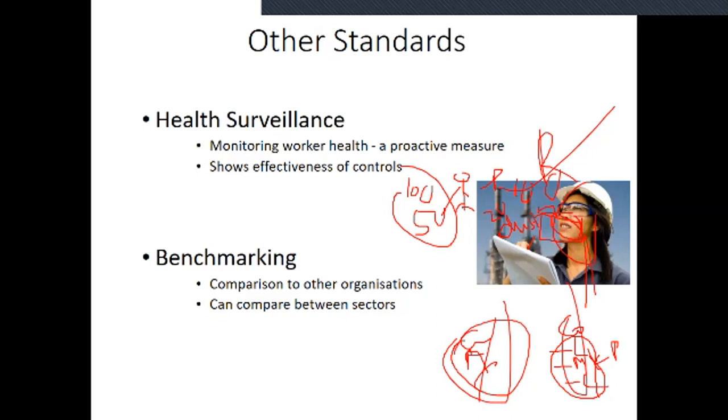The same within an organization: the electrical department, mechanical department, AC installation department, telecom department verify internally, every sector also. These are considered benchmarking from a health and safety point of view. These are the other standards.